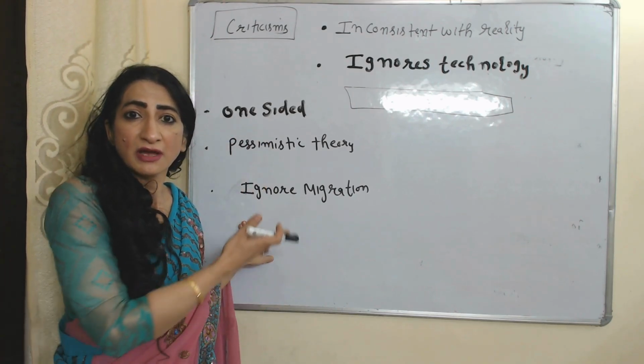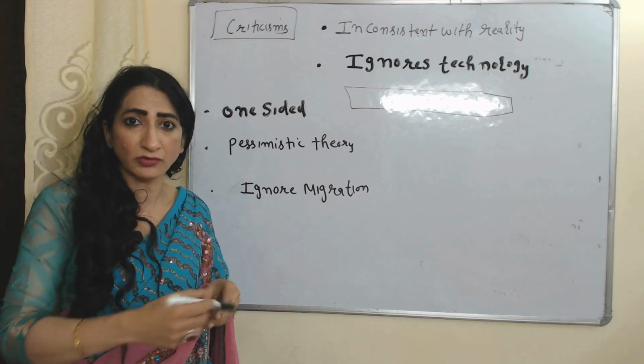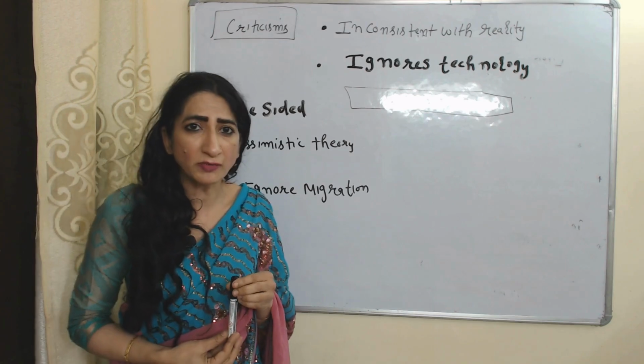Ignores migration. Malthus ignores migration in his theory. As we know, migration plays very important role to control population. So this is all about Malthus theory of population.